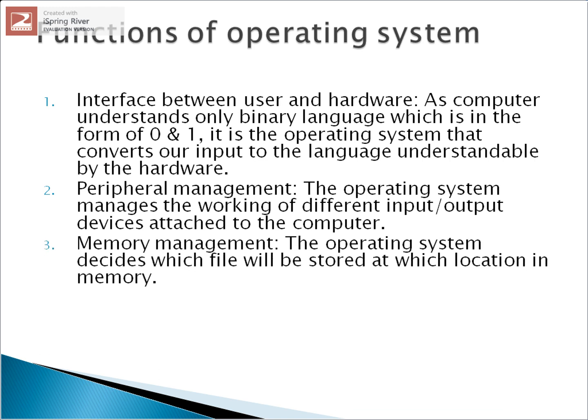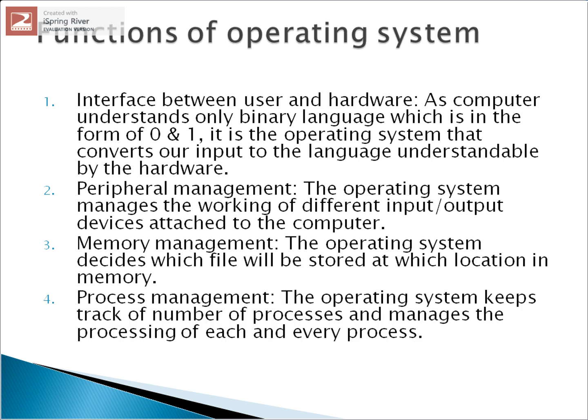Third function of operating system is memory management. It is one of the important functions of operating system. The operating system decides which file will be stored at which location in the memory. The last function of operating system is process management. The operating system keeps track of number of processes and manages the processing of each and every process.